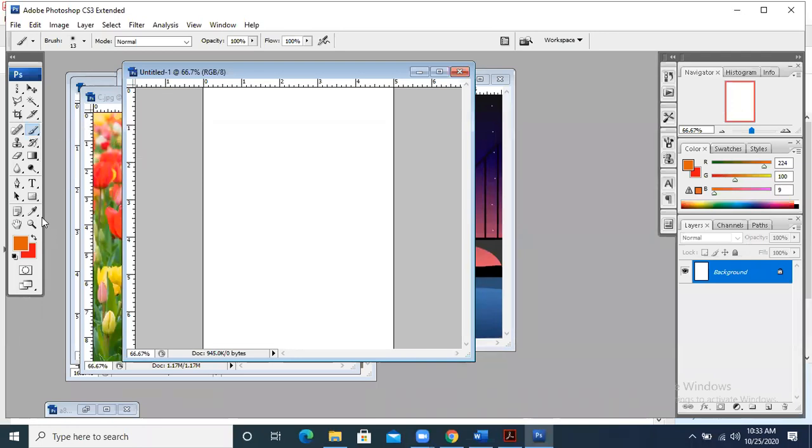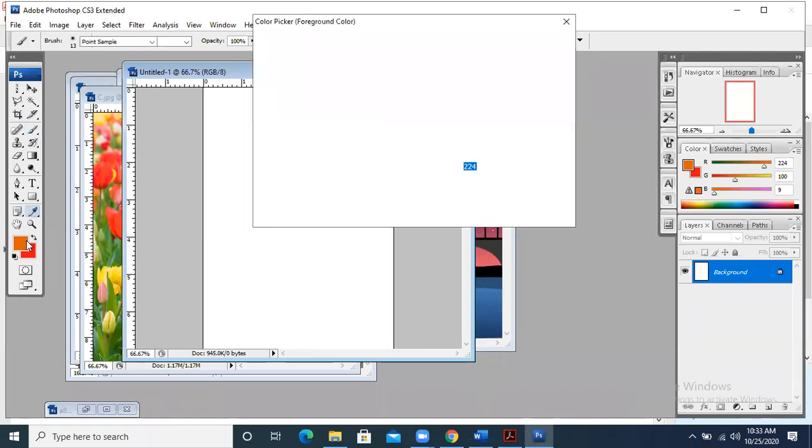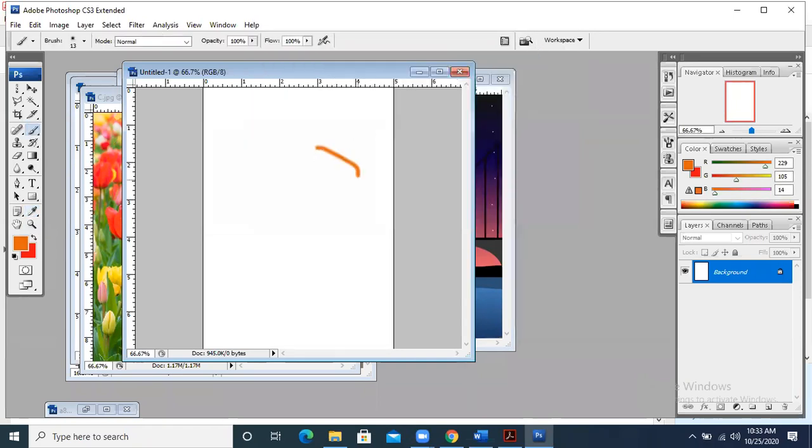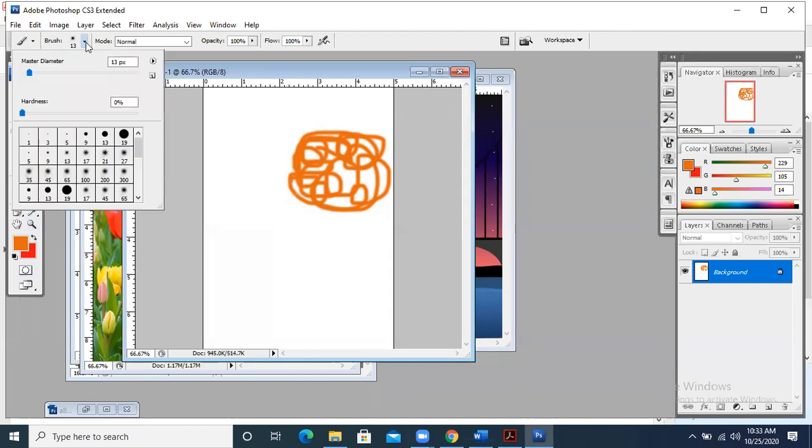Whenever we take the brush tool, you need to select the color using which you are going to draw. Basically it's up to you what you are drawing. It will be drawn on the background. Now see that this image is drawn on the background page. With the brush tool, you can select its thickness, how thick it is.